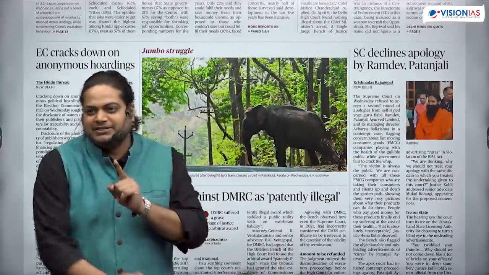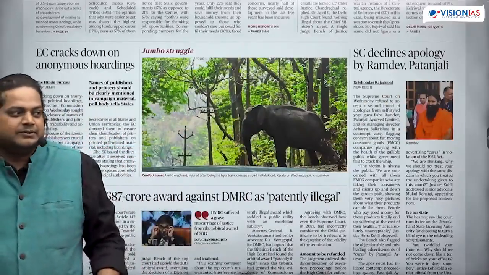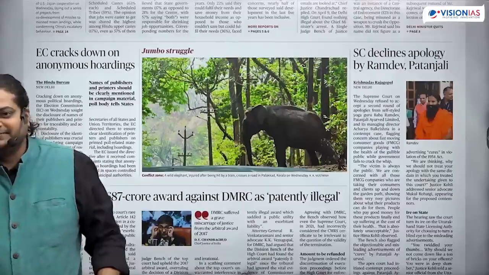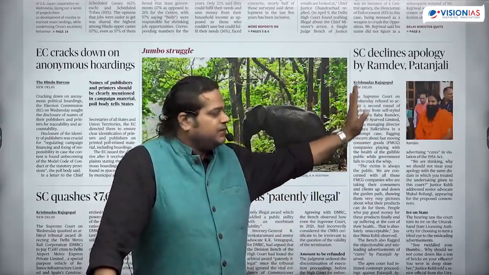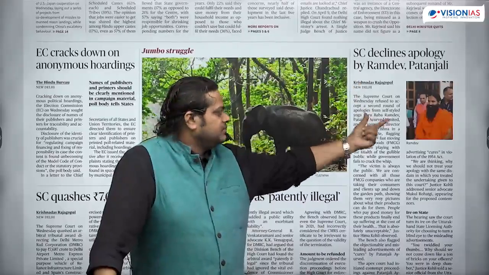Can we Google it? When we are reading the newspaper, are you Googling for some information? If you Google too much, then you are going to devote more time to completing the entire newspaper. So we need to refrain from this Googling, but still there are some articles and keywords for which we want to know what it is. We'll Google it. So what is it? Has anyone Googled it? Yes?